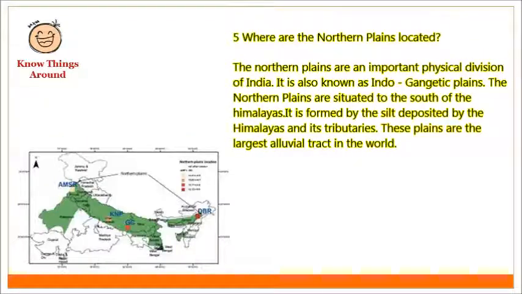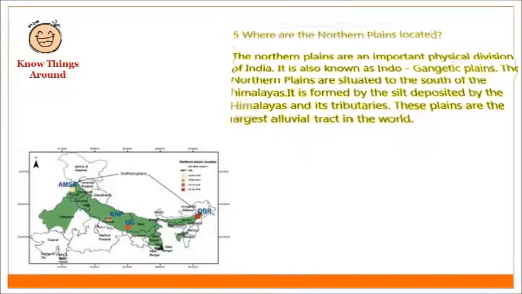Where are the northern plains located? The northern plains are an important physical division of India. It is also known as Indo-Gangetic Plains. The northern plains are situated to the south of the Himalayas. It is formed by the silt deposited by the Himalayan rivers and their tributaries. These plains are the largest alluvial tract in the world.